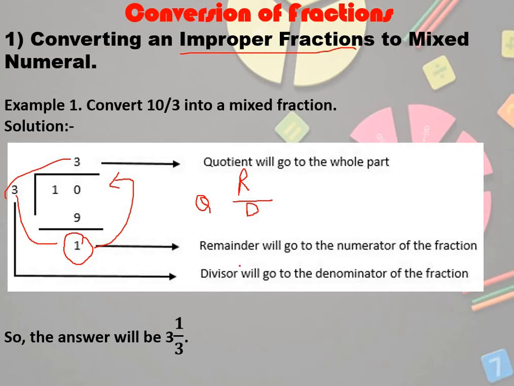Okay, so if you can see, this 1 is kept up, this 3 is put here and this 3 is here. Now it looks like a mixed fraction. Okay, what is the meaning of it? 3 whole and 1 by 3. 3 is whole. Always keep in mind the front number will be the whole and the back side is a proper fraction.